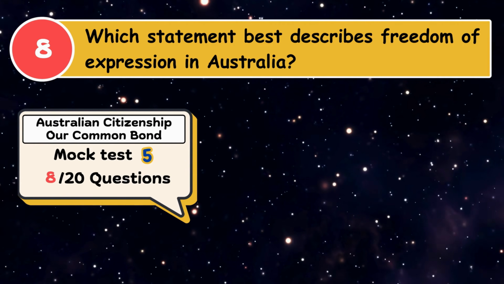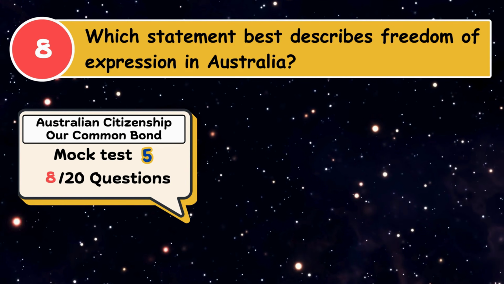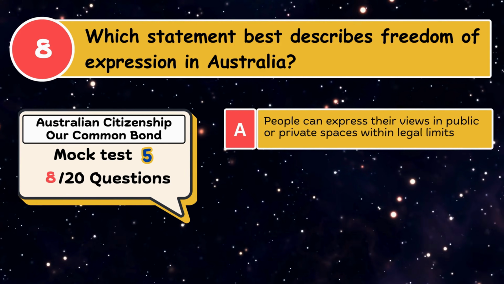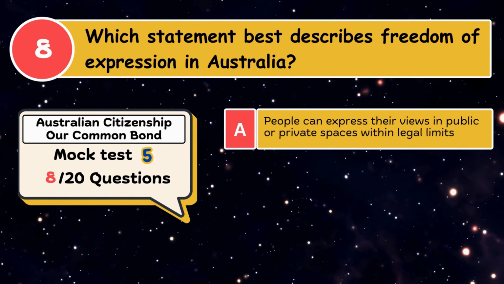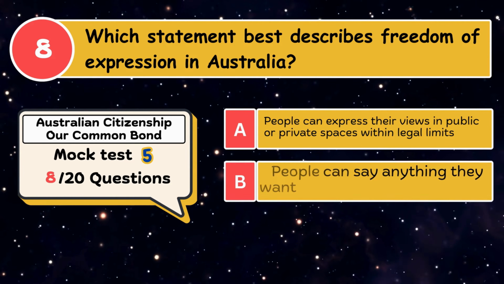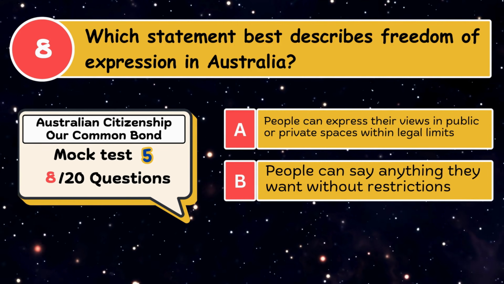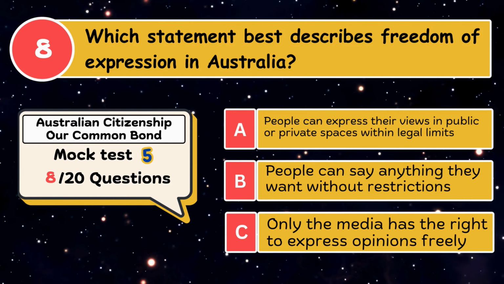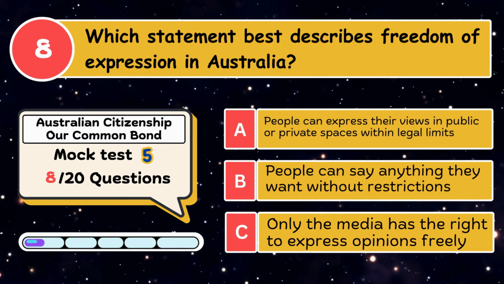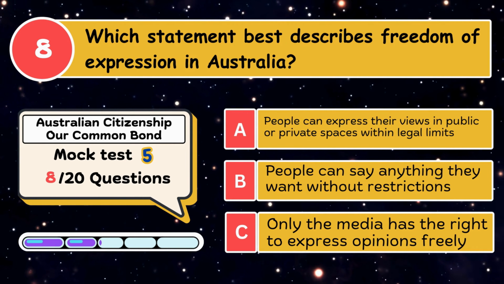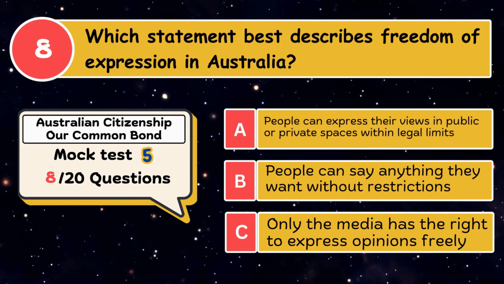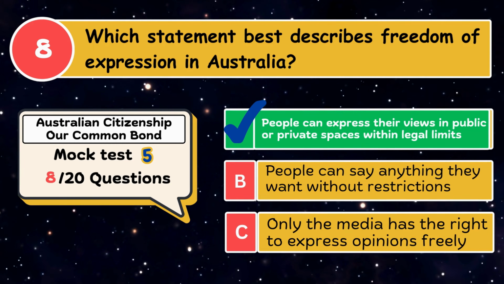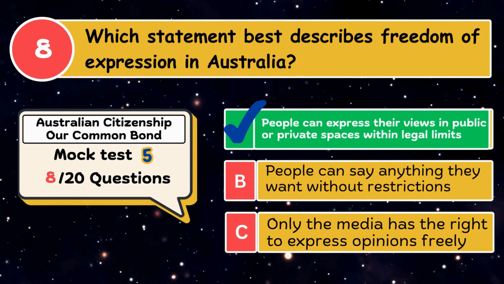Which statement best describes freedom of expression in Australia? A. People can express their views in public or private spaces within legal limits. B. People can say anything they want without restrictions. C. Only the media has the right to express opinions freely. The correct answer is people can express their views in public or private spaces within legal limits.